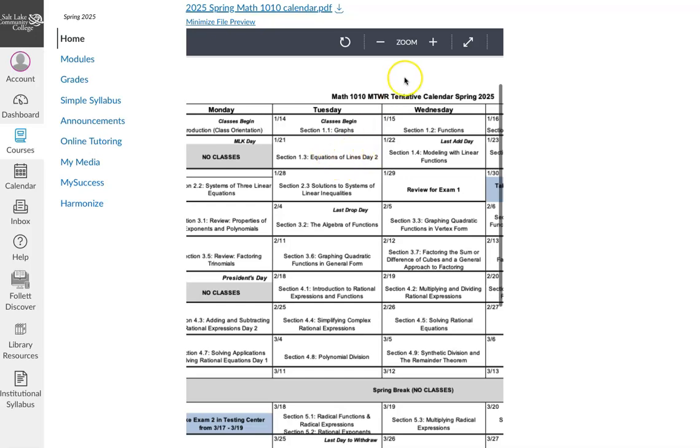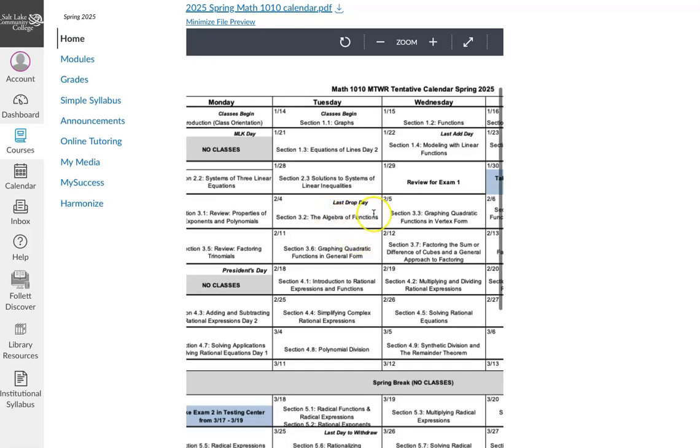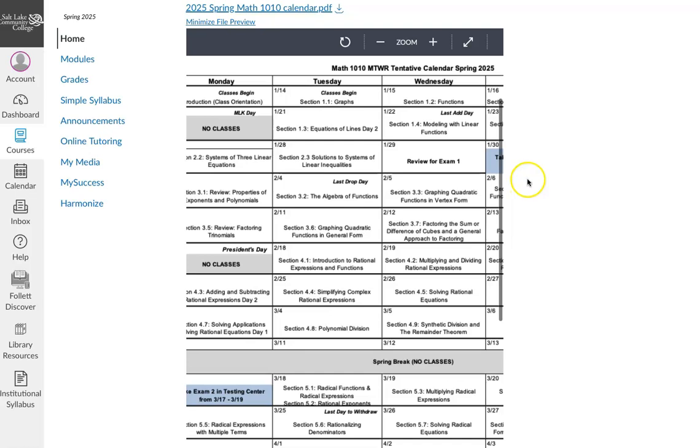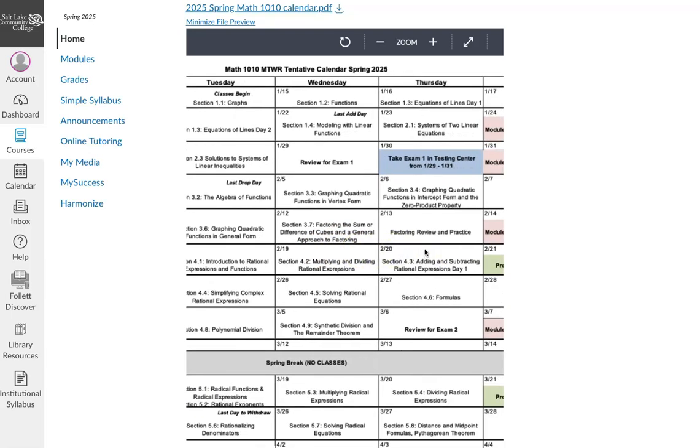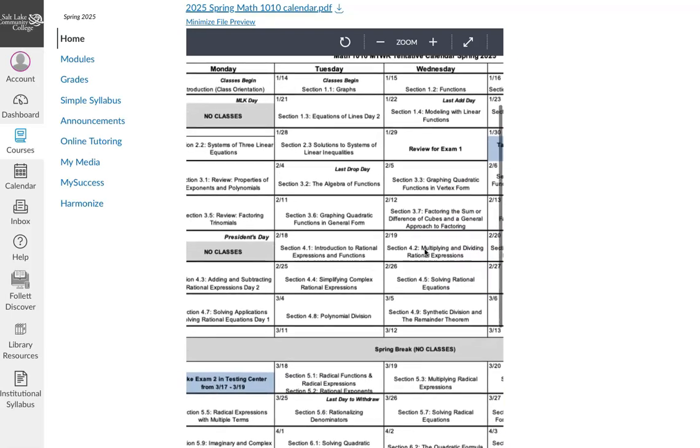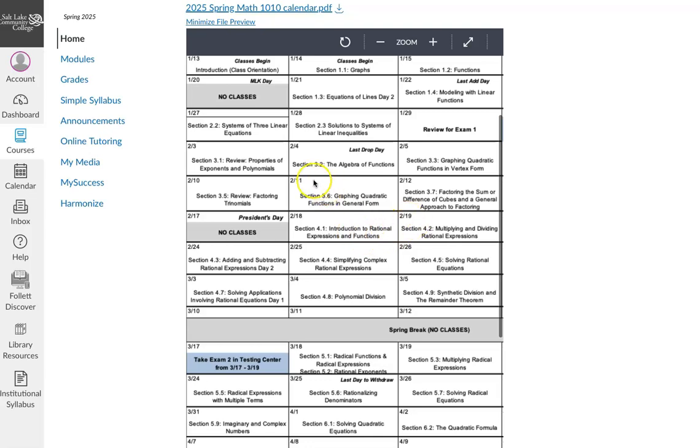So that's just to help keep you on track so you don't get behind, because when you get behind in a math class, especially an online math class, it's so hard to get caught up. So make sure you stay caught up, or maybe even try and work a little ahead if the first stuff seems familiar for you.